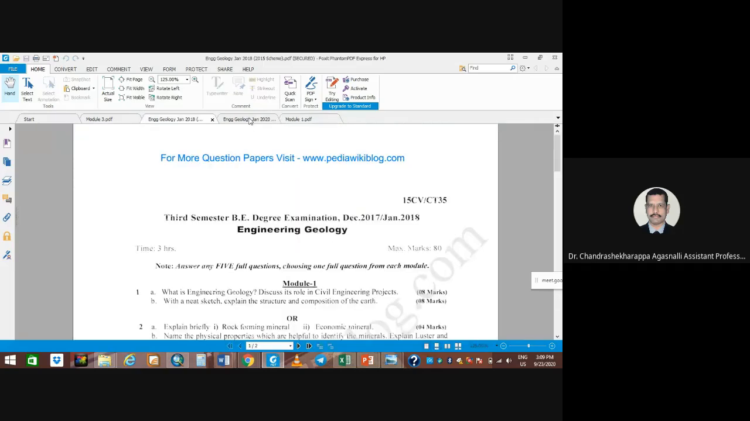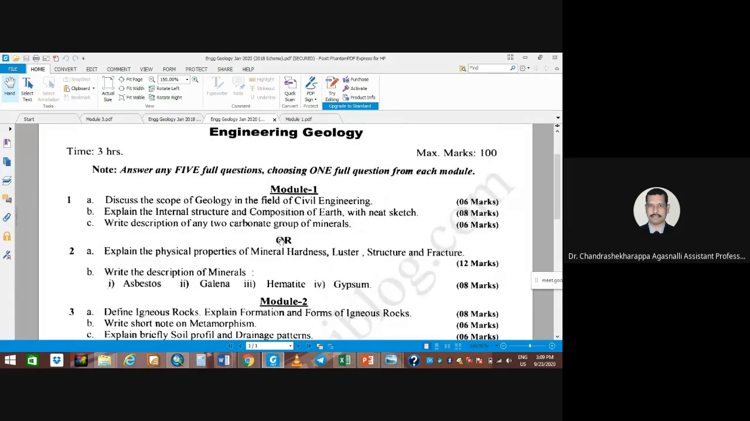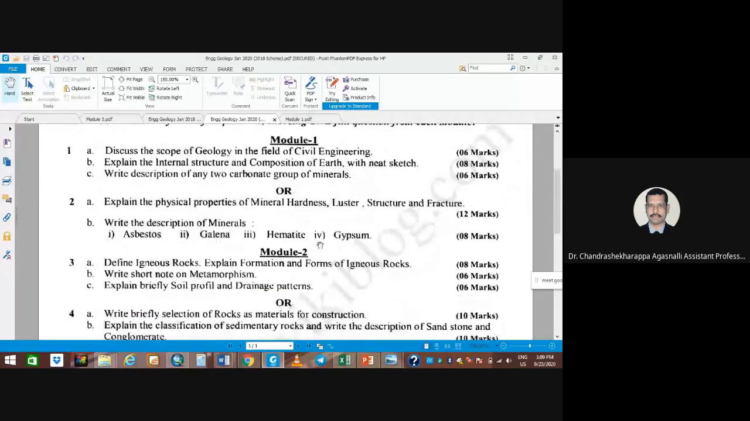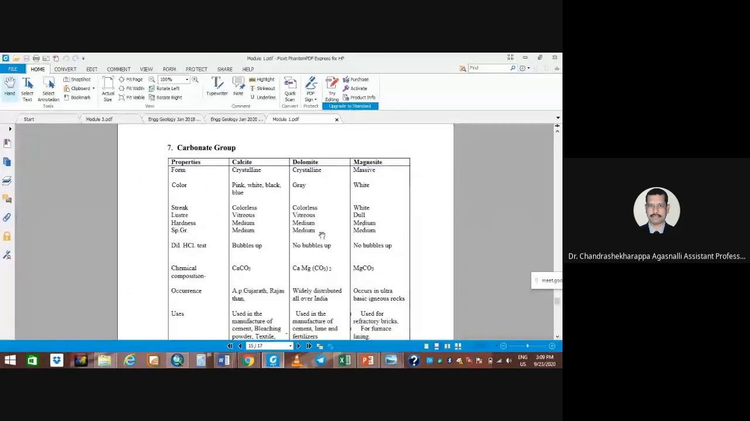They are asking the description. You write down the description. Right. Here they are asking in such a way that write down the description of the minerals. You can write like this. That would be better to evaluate as well as your understanding.